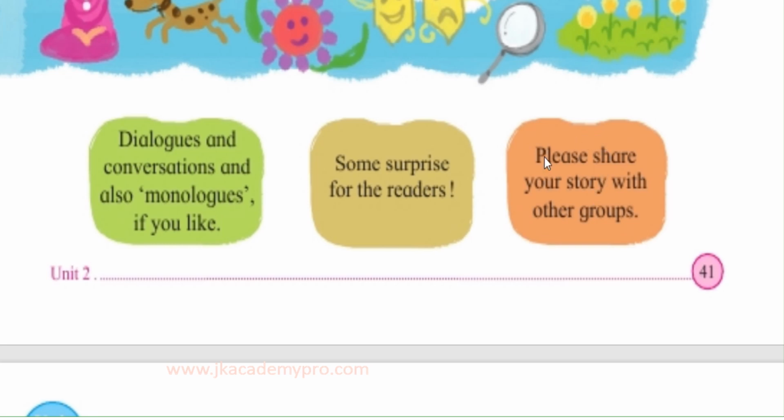And remember to share your story with the other groups. So we have 5 groups, isn't it? Children of 5 groups. So if you all are coming back after the Diwali vacation into your classrooms, you could share your story, read your story, and have great fun sharing about the stories and how each one has built their characters. Isn't it a very fun activity? It's very exciting. So I hope you too are very excited to complete the story and gather your friends, or if you can't gather your friends, gather your family members, grandparents, uncle, aunt, cousins, anyone, okay, and build up this story. You can even enact this story as part of your family gathering, okay, or in school.